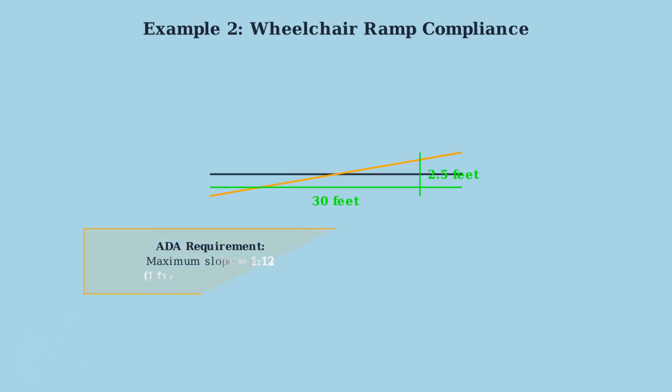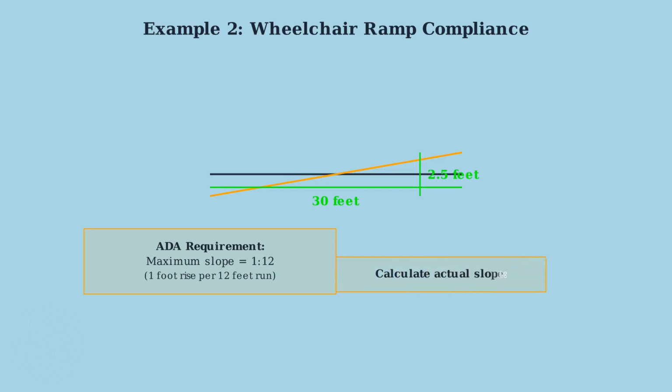Our second example involves checking if a wheelchair ramp meets ADA compliance standards. The Americans with Disabilities Act requires specific slope limits for accessibility. Here we have a ramp that rises 2.5 feet over a horizontal distance of 30 feet. We need to check if this meets ADA requirements. The ADA requires that wheelchair ramps have a maximum slope of 1 to 12, meaning no more than 1 foot of rise for every 12 feet of horizontal distance.